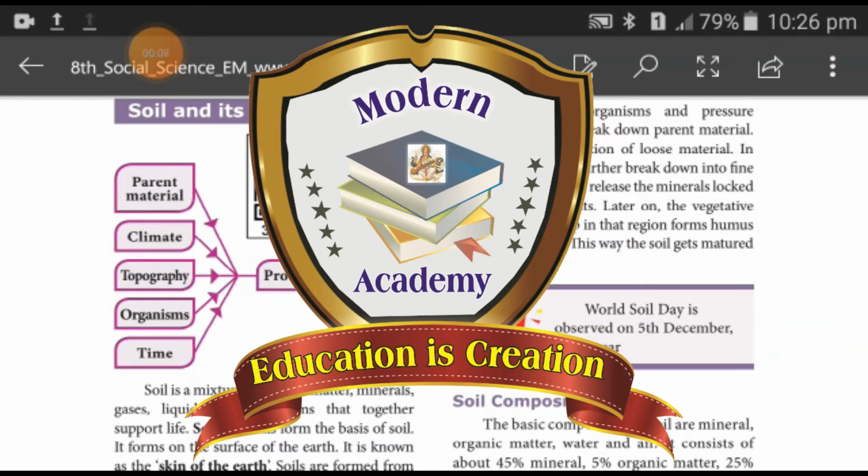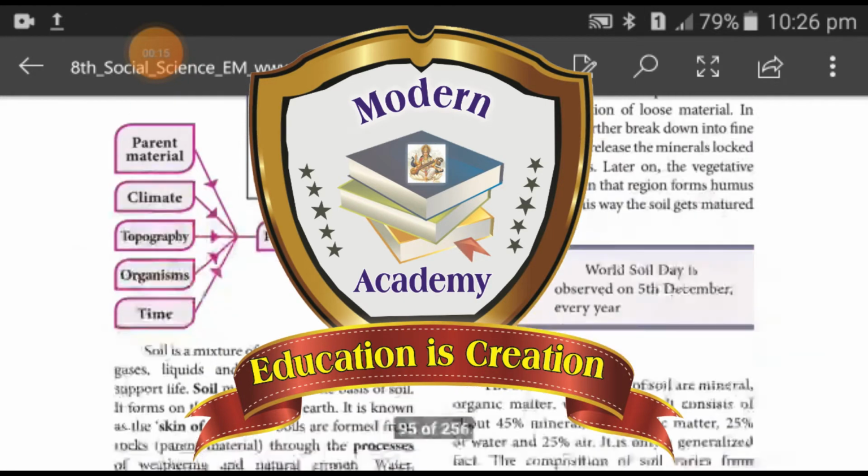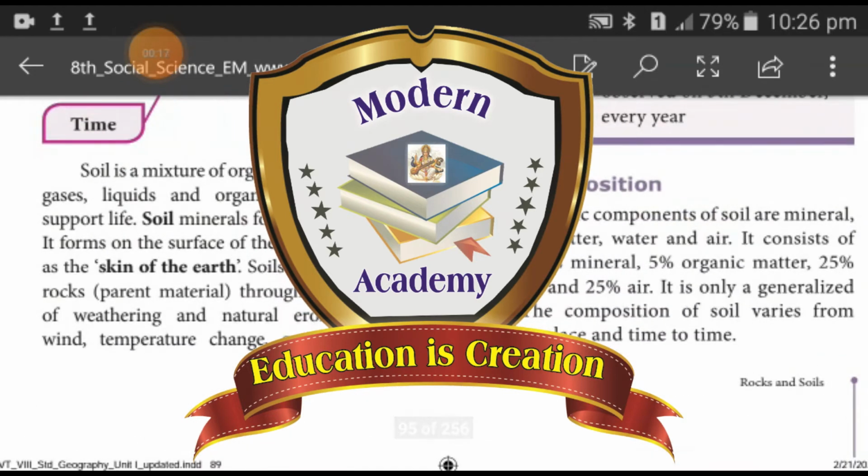Let's start the lesson. Rocks and soils. Soil and its formation. See the first paragraph. Soil is a mixture of organic matter, minerals, gases, liquids and organisms that together support life. Soil minerals form the basis of soil. It forms on the surface of the earth. It is known as the skin of the earth.